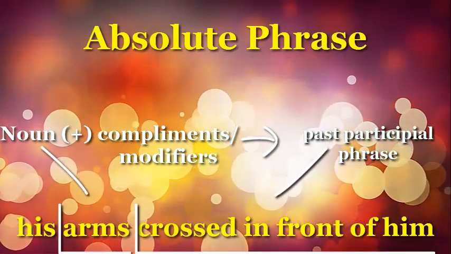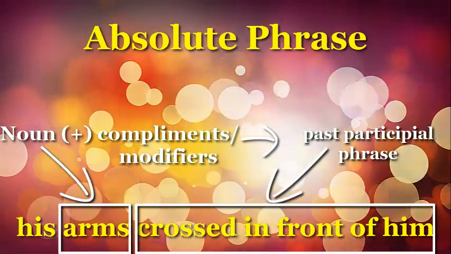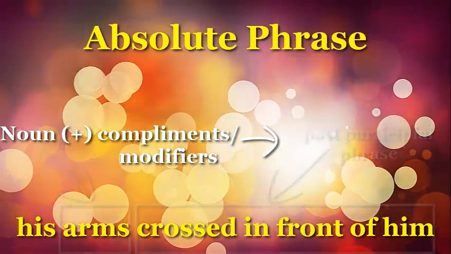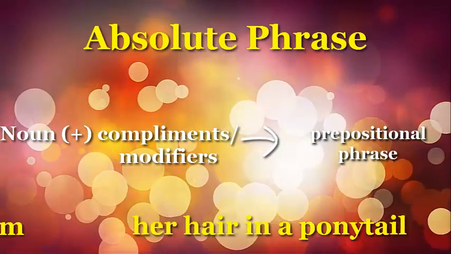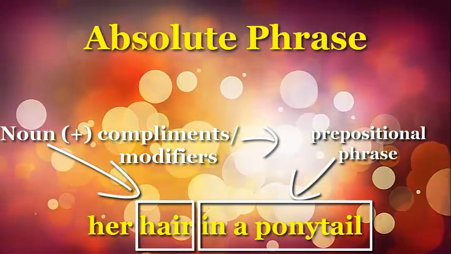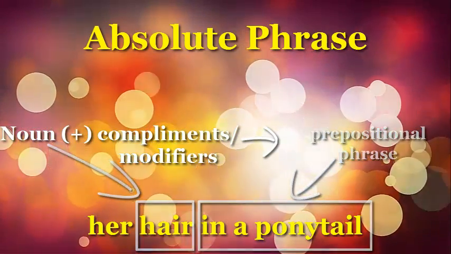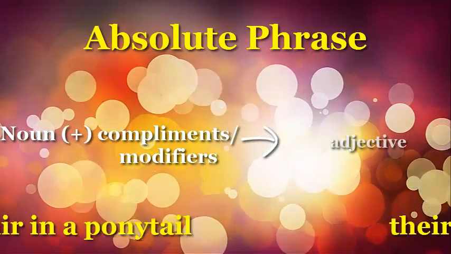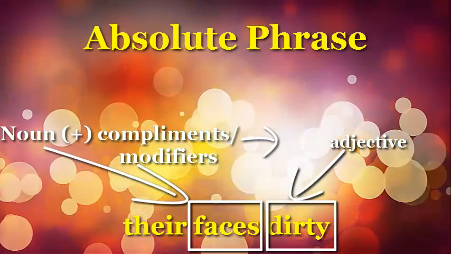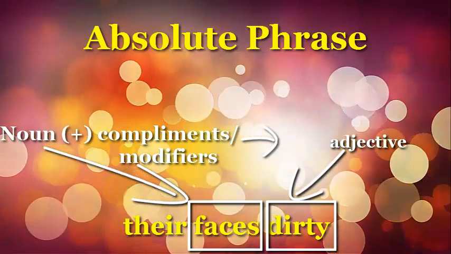His arms crossed in front of him has a noun described by a past participial phrase. Her hair in a ponytail has a noun described by a prepositional phrase. Their face is dirty has a noun described by an adjective.